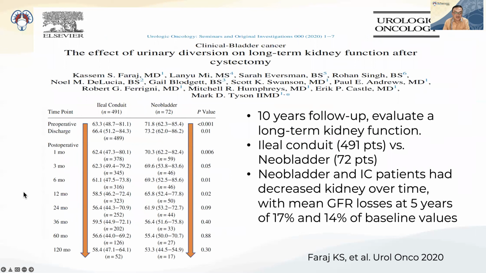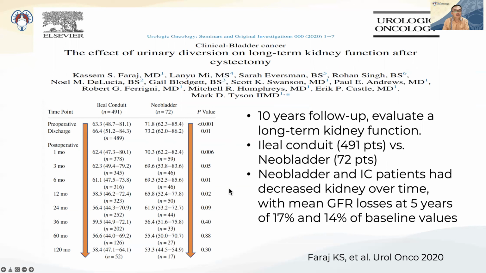Another study when we choose the type of urinary diversion, of course, this is from Faraj et al. They show that in a 10-year follow-up, they evaluated the long-term kidney function. This compares the ileal conduit and neobladder as a continent reservoir.